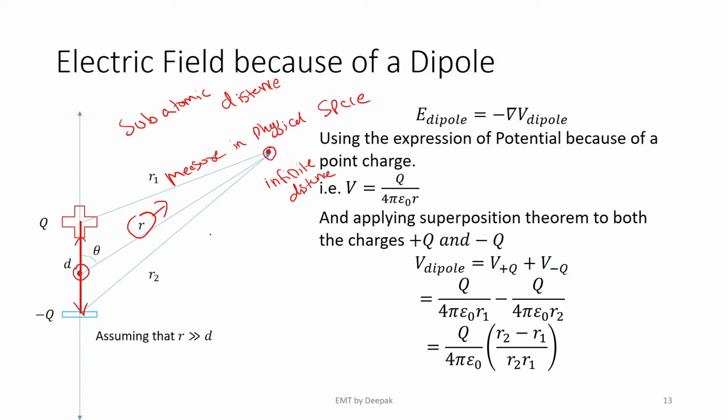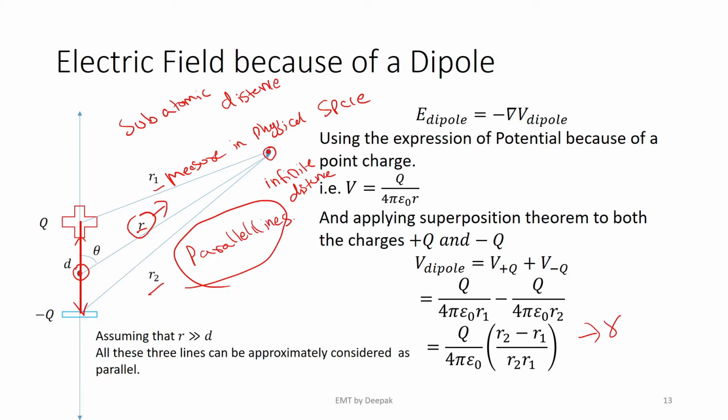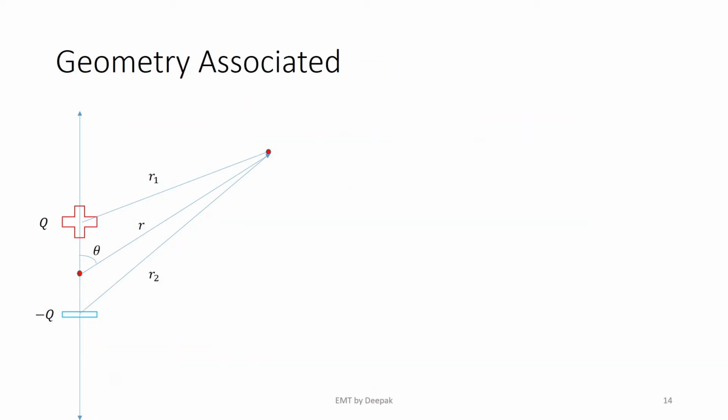If the lines are meeting at infinite distance, they can be approximated as parallel lines. So now to simplify this expression, that is, to express R1 and R2 in terms of R, I consider that R1 and R2 are almost parallel. That is, they are approximated as parallel lines. When they are approximated as parallel lines, the above expression would be much simpler and more intuitive. Let us see how.